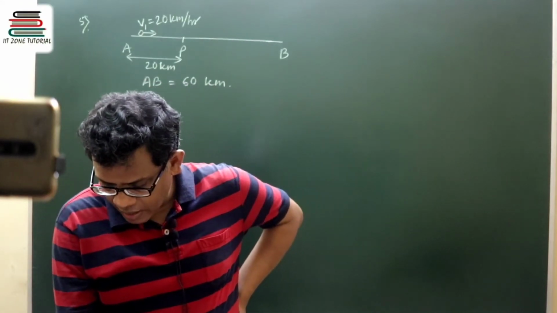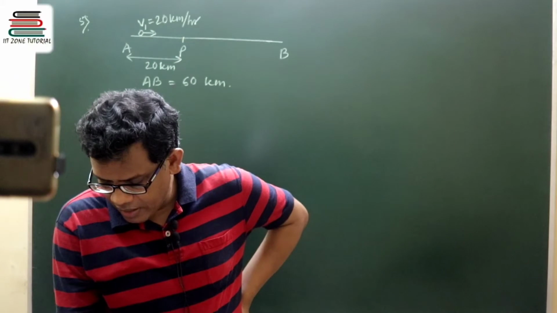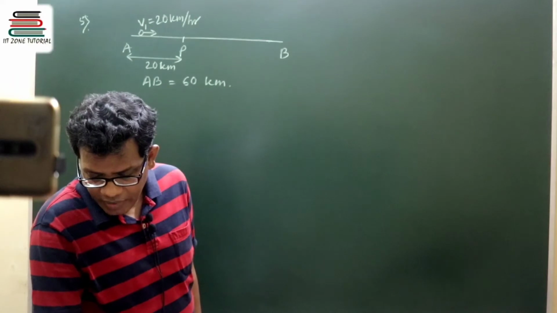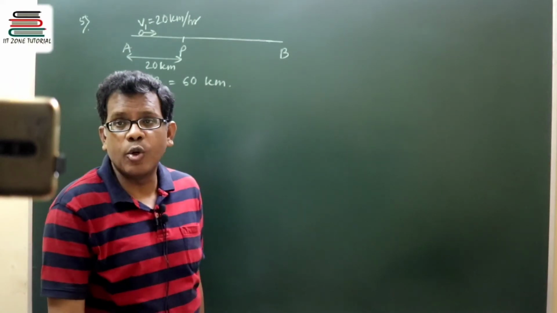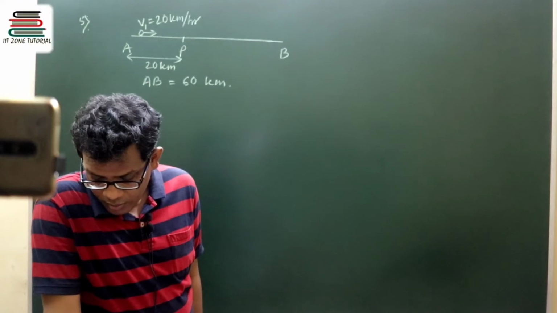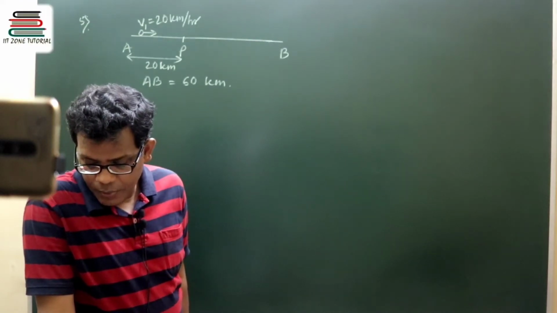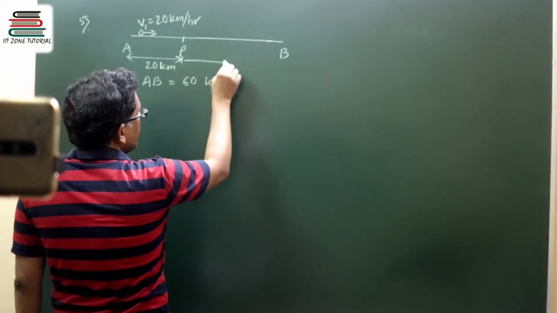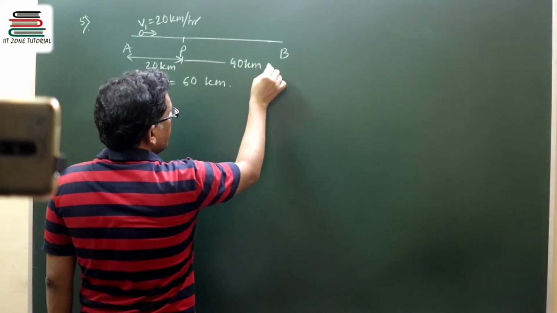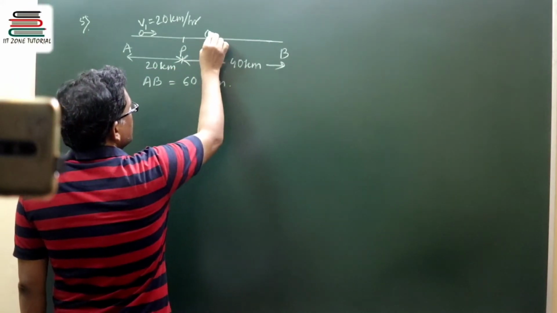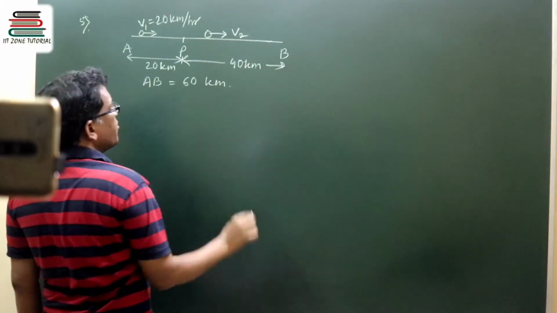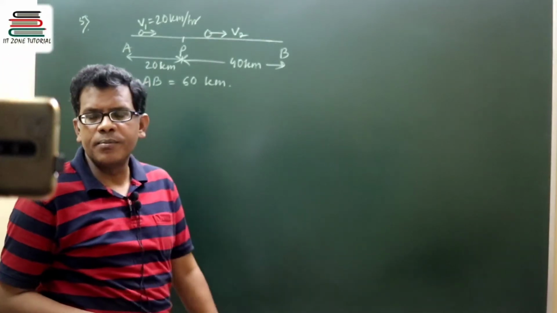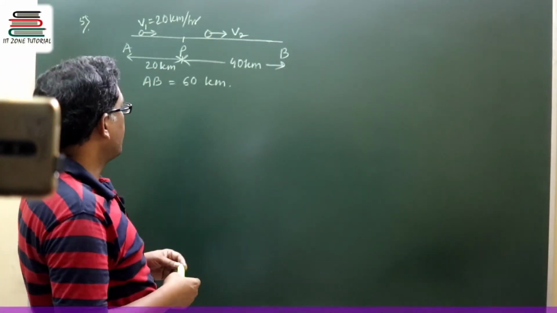Now second, it is saying how fast must he travel the remaining distance. So the rest 40 kilometer he can travel with a different speed such that the overall journey average speed can be 10 kilometer per hour. This is the rest part of the journey, 40 kilometer. We do not know what the speed in this part is, let this be V2, but it is true that it is continued with a constant velocity.